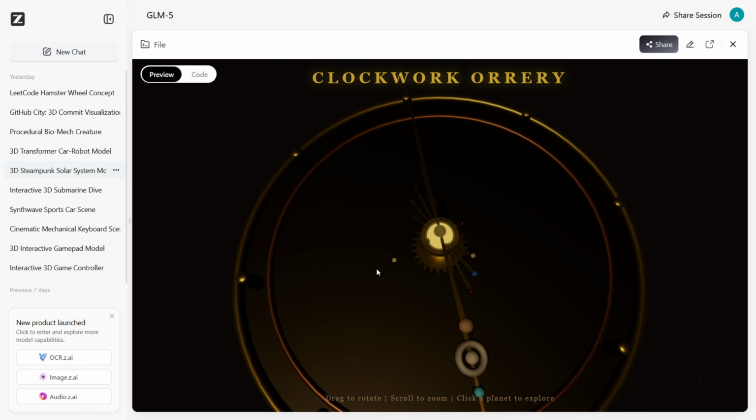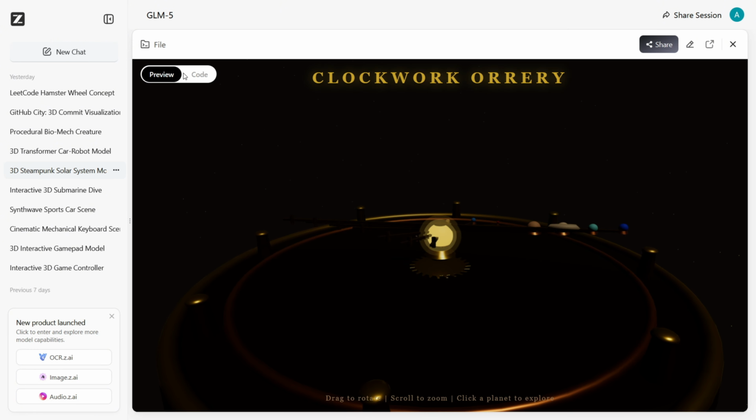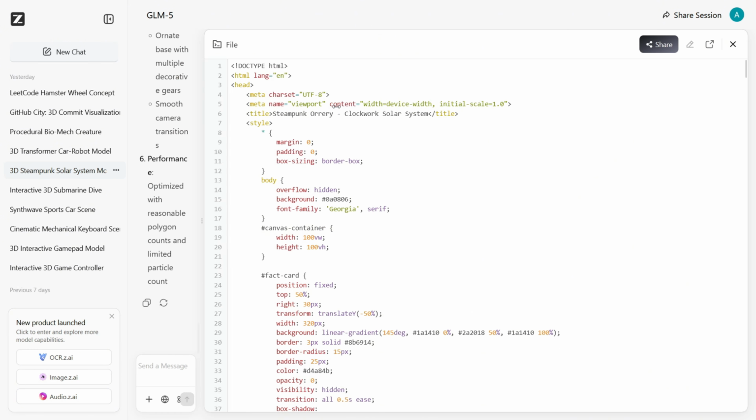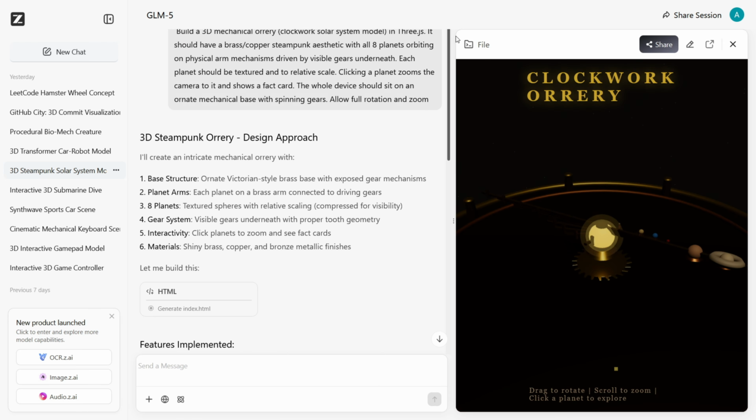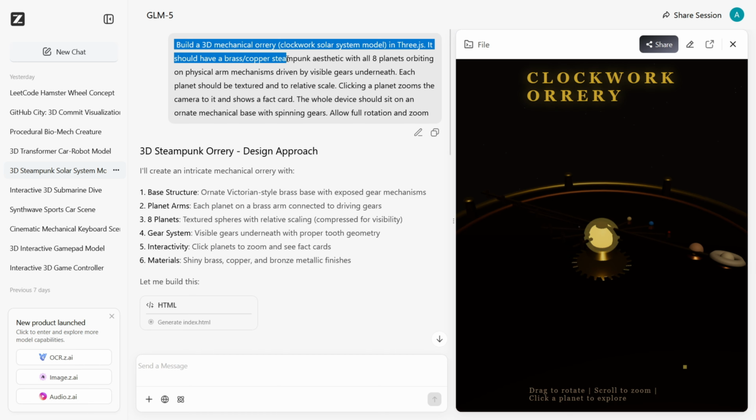This is a steampunk solar system, and if you don't know what prompt I gave, let me be a little bit generous for you guys. This is the prompt, which of course was generated by another AI. I'm just a human in the loop.